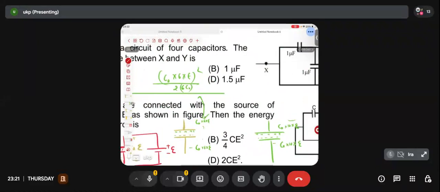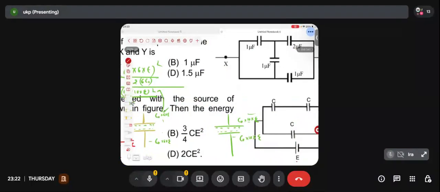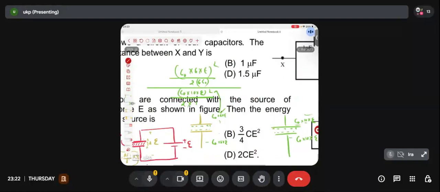This time the energy is Q square by 2C: C naught into 10 into EMF square divided by 2 into C. What is the capacitance this time? 10 C naught. Hopefully I don't need to explain how it is happening. C naught cancels, epsilon naught cancels. Here also C naught was there, yes, one C naught cancelled.